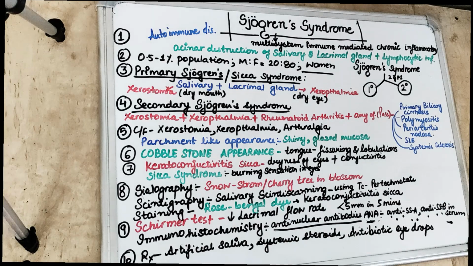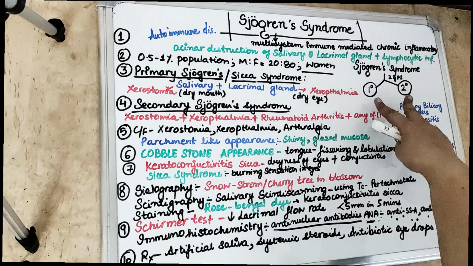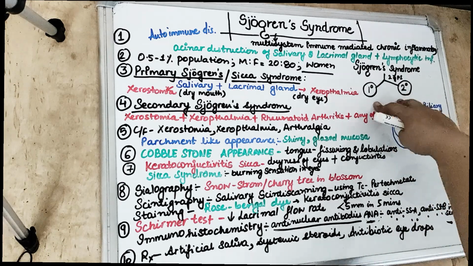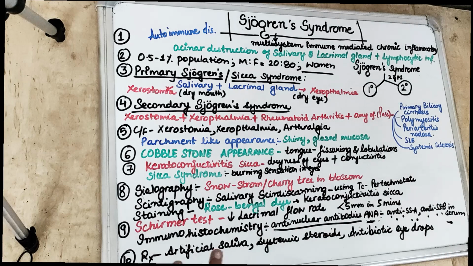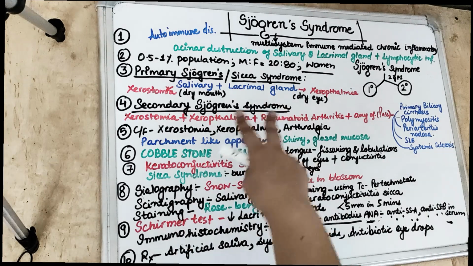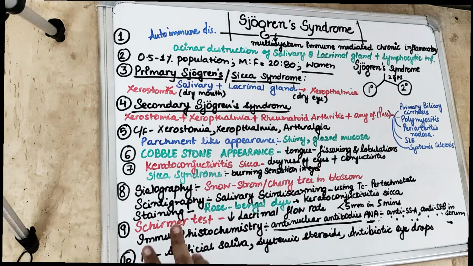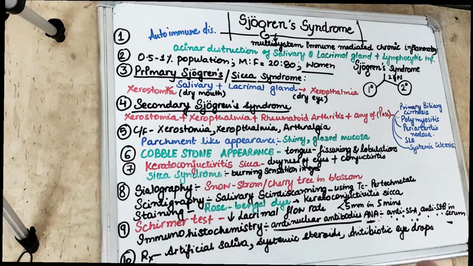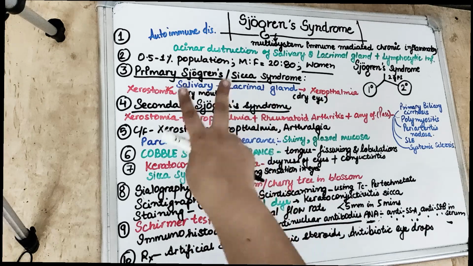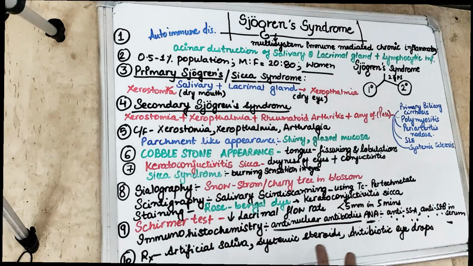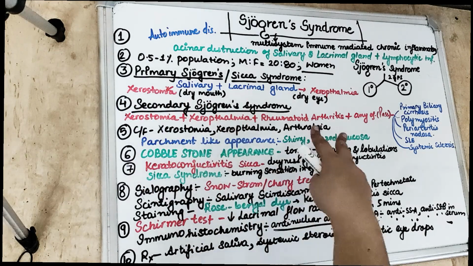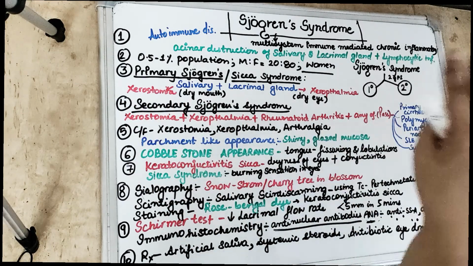So if we see Sjogren syndrome, there are two groups. First is the primary and another one is the secondary. The primary Sjogren syndrome we also call the Sicca syndrome. So what is Sicca syndrome? Sicca syndrome is a burning sensation in the eye. What happens in Sicca syndrome? Salivary as well as lacrimal glands are involved, so there is going to be xerostomia, that is dryness of the mouth, as well as xerophthalmia, which is dryness of the eye.